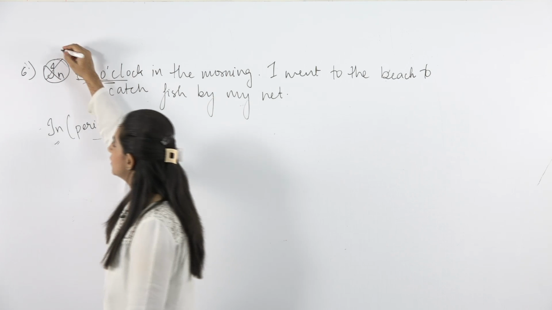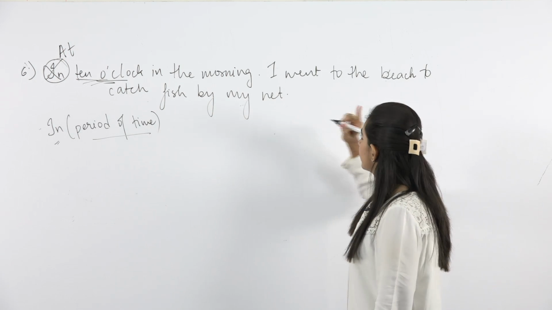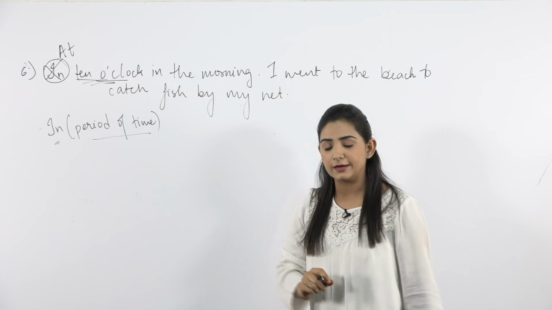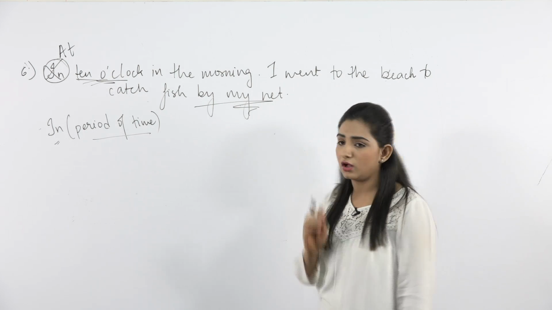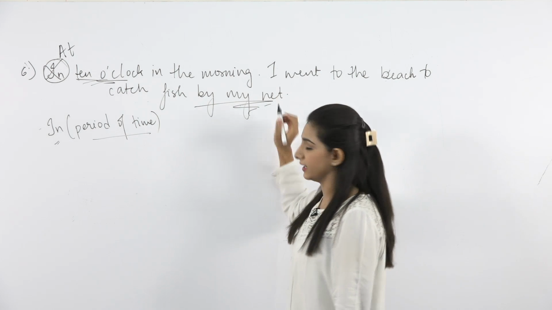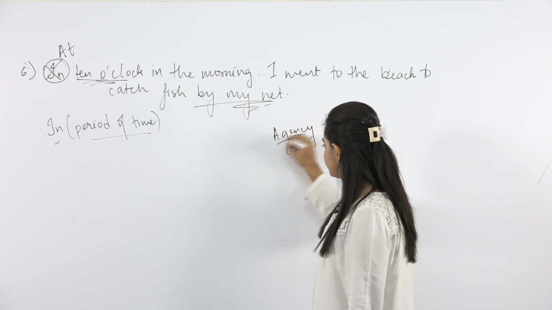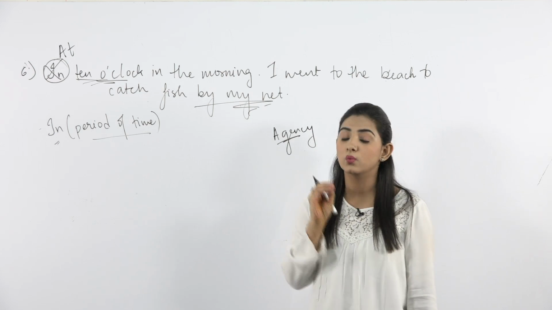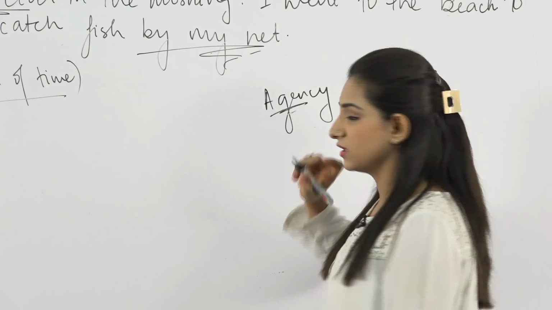And here you will place at. At 10 o'clock in the morning, I went to the beach to catch fish by my net. Now there is one thing given, that this person caught the fish using a net, right? Whenever we have this function, agency, agency means whenever a thing or a person works as an agent, in that case we follow this function.